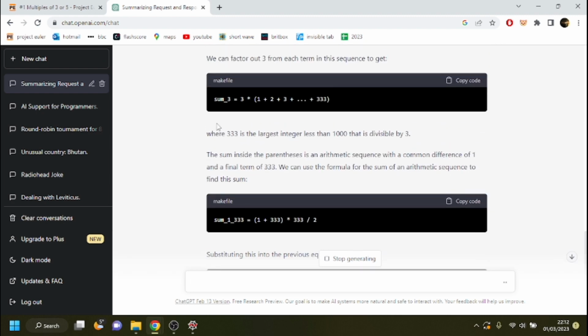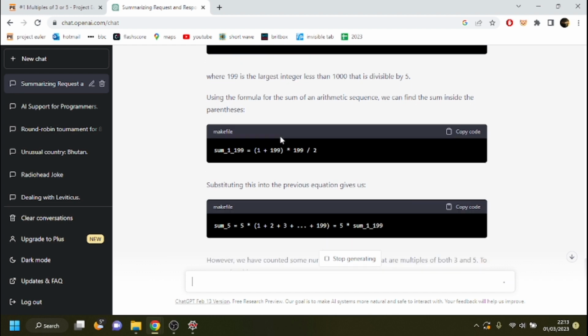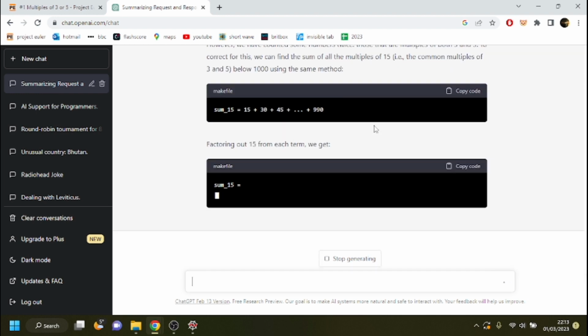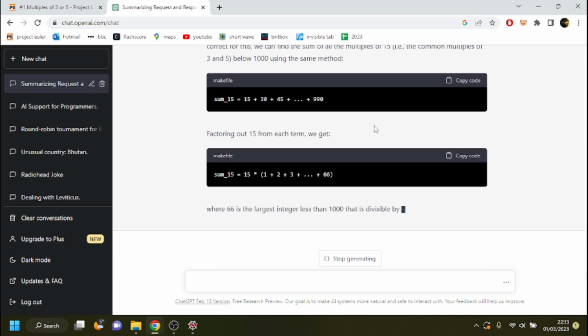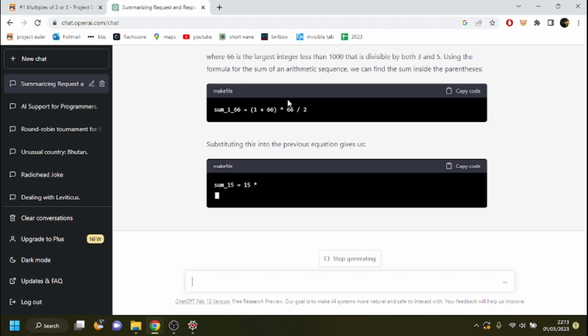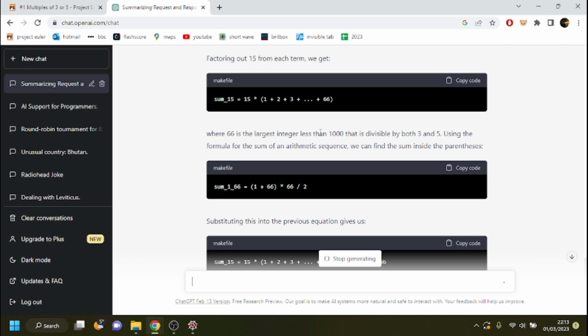Hang on, what? 333 is the largest integer less than 1000 that is divisible by 3. Is it? I thought that was 999. Ah yes, so it's subtracting the multiples of 15. What? 66 is the largest integer less than 1000. Hang on. 66 is the largest integer less than 1000 that is divisible by both 3 and 5. What?